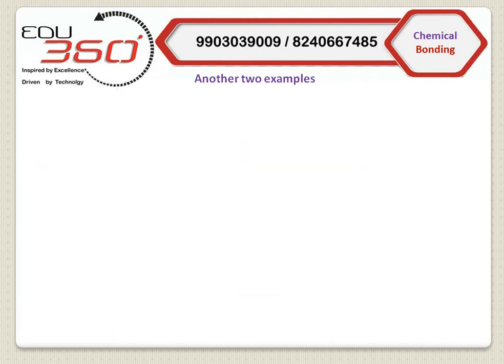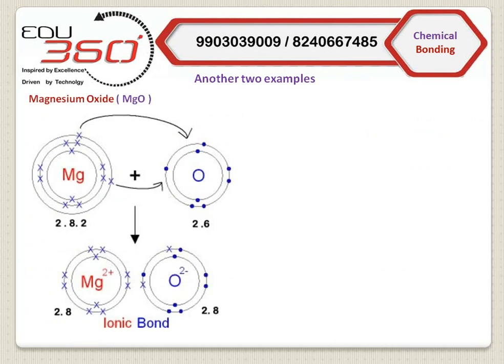Now we have taken another example like magnesium oxide. Here also magnesium is in group 2 and oxygen is in group 16. So 2, 8, 2 is the electronic configuration, and this is 2, 6. So it is transferring both the electrons. After transferring, it is achieving octet. Here also the same thing, and oxygen, by gaining 2 electrons, is becoming doubly negative. It is also achieving octet. So we are getting MgO.